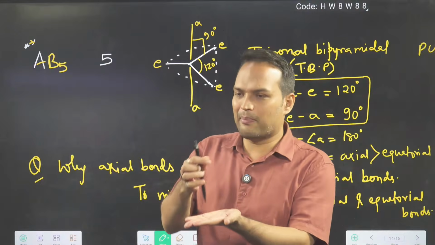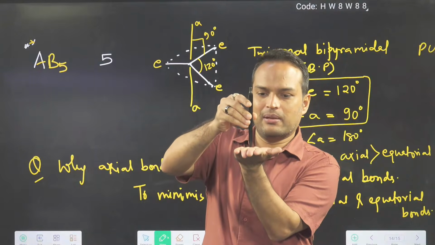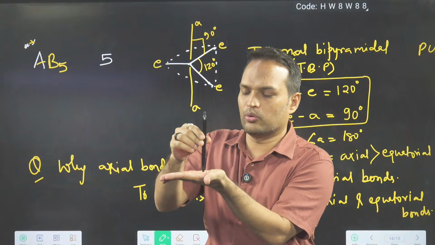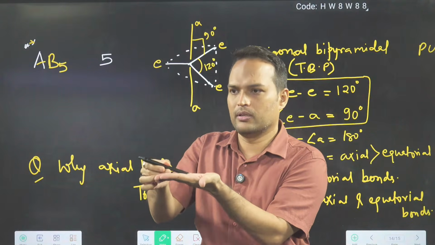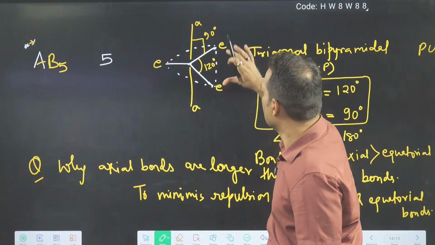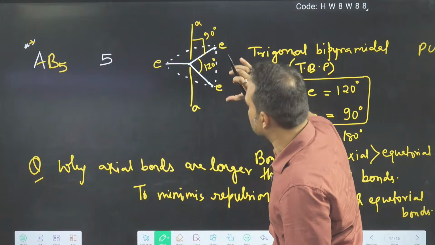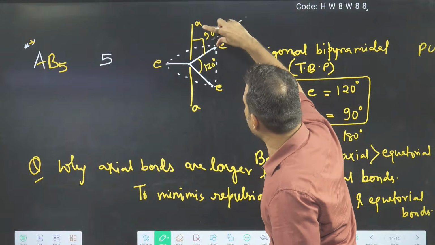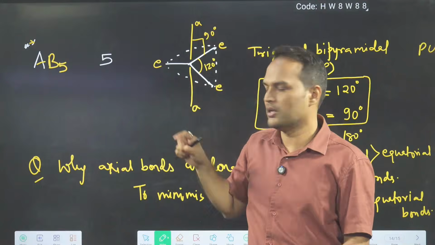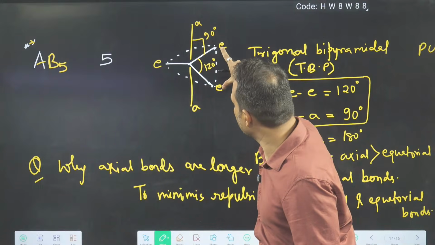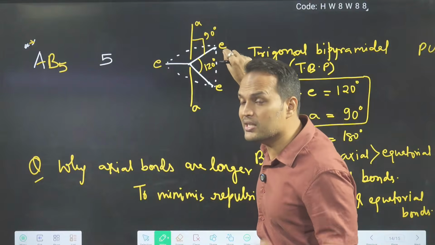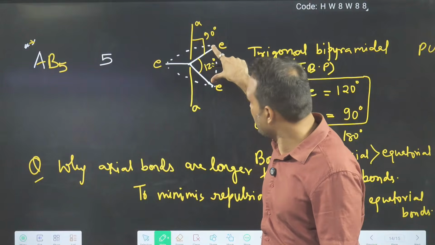So here also what happens, see, this is the axial bond, it is at 90 degree with the equatorial bond. Their repulsion is more. See, equatorial angle is 120, so here repulsion is less. The axial-equatorial angle is 90 only, so here repulsion is more. Again listen, equatorial bond angle is 120, repulsion is less, more angle.